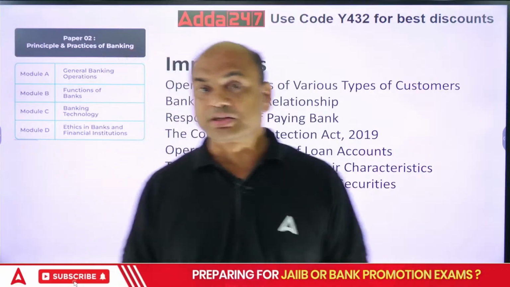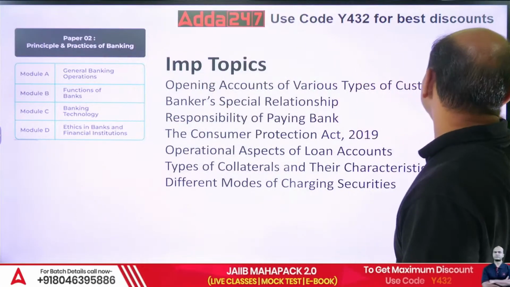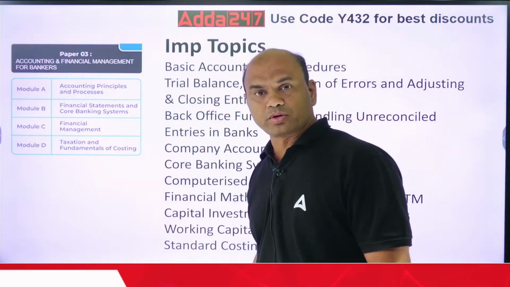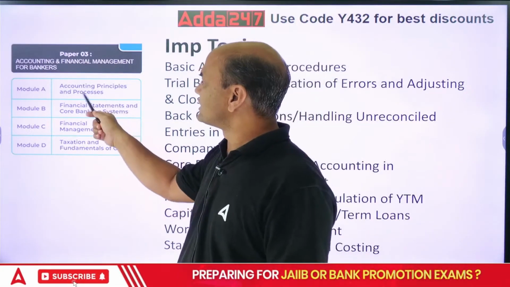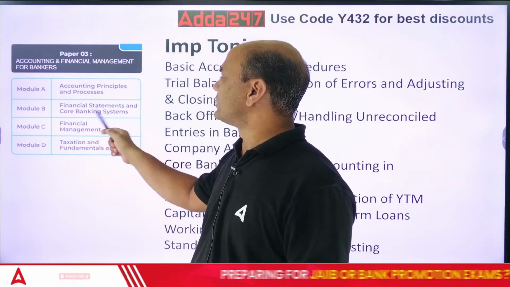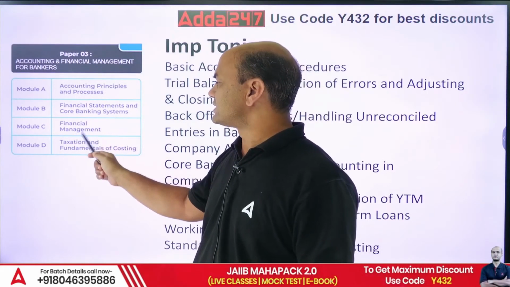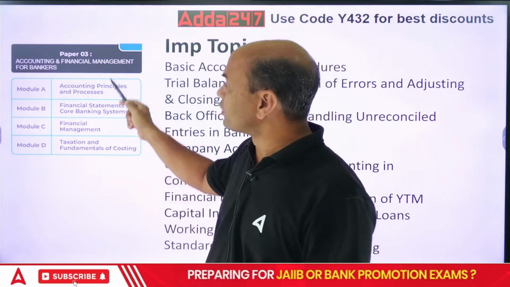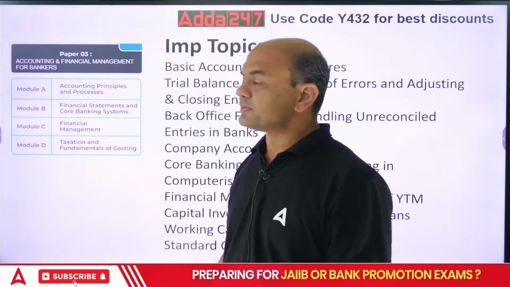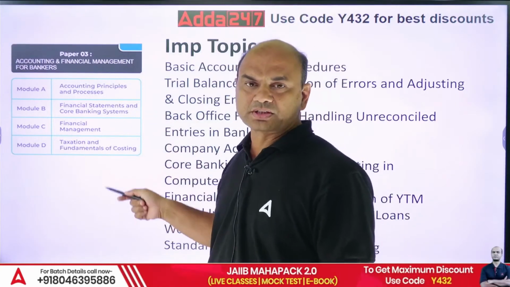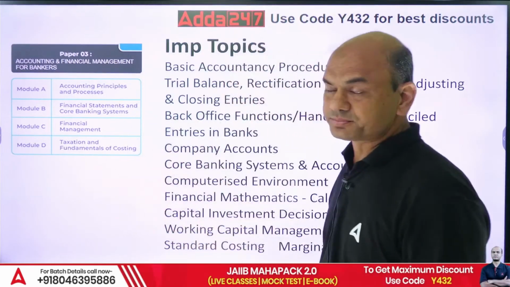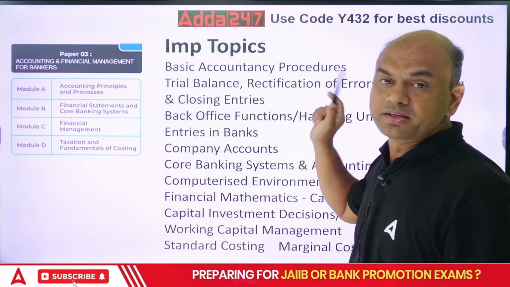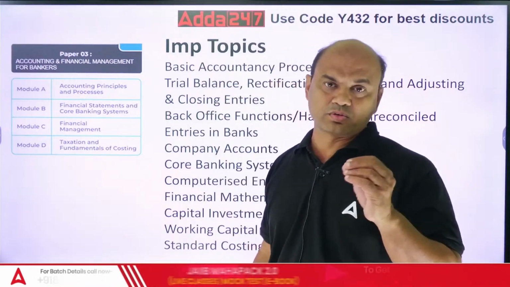Now let's move on to the third one, AFM, accounts and financial management. Again 4 modules: accounting principles and processes, financial statements and core banking systems, financial management, taxation and fundamentals of costing. So these are the 4 modules for your accounting. Now in these 4 modules, kindly note what the important topics are. See, starting from your basic accountancy procedures, here you will have all the basic golden rules of banking.